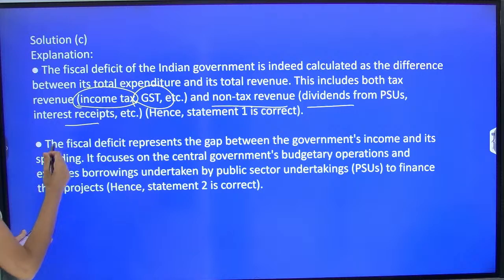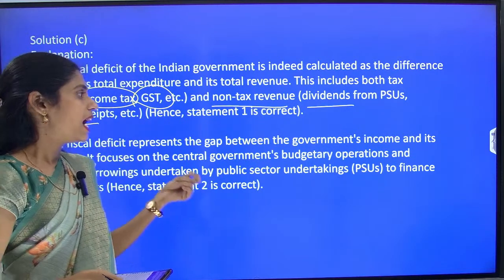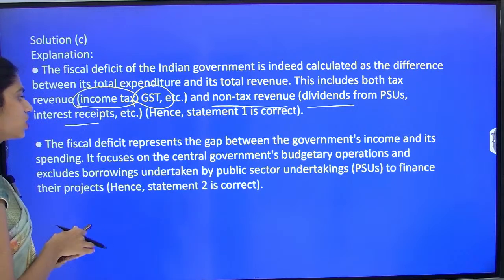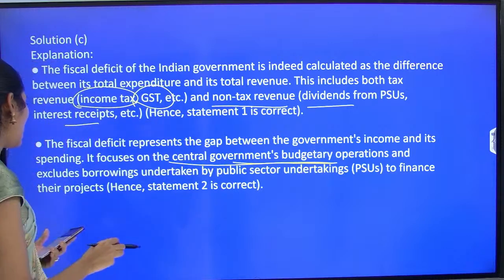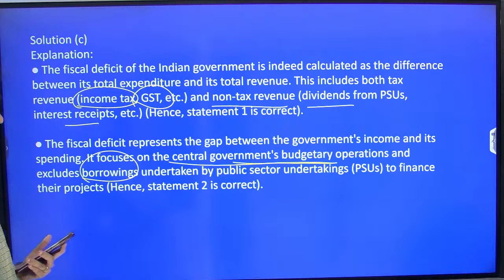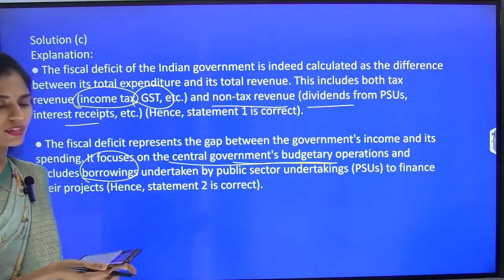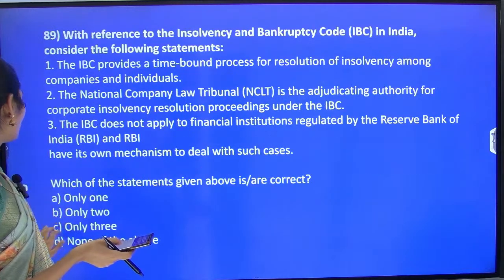Okay, so the fiscal deficit represents the gap between the government's income and its spendings. It focuses on the central government's budgetary operations, and it excludes the borrowings undertaken by public undertakings. Okay, clear? Next, move on to the next question.